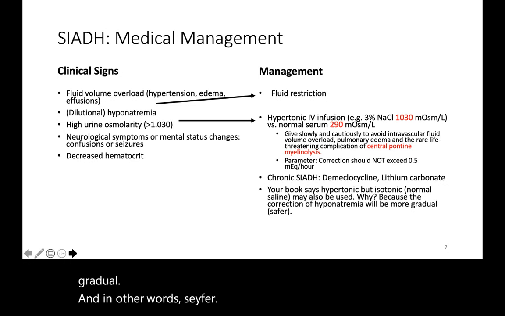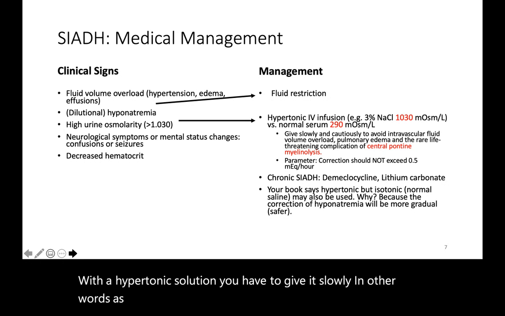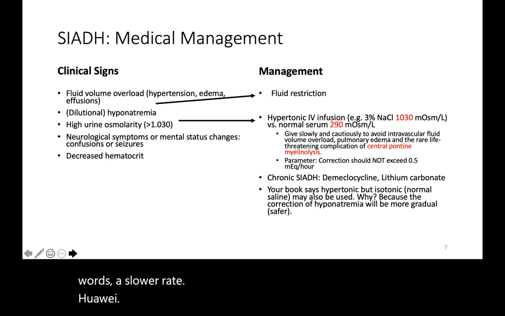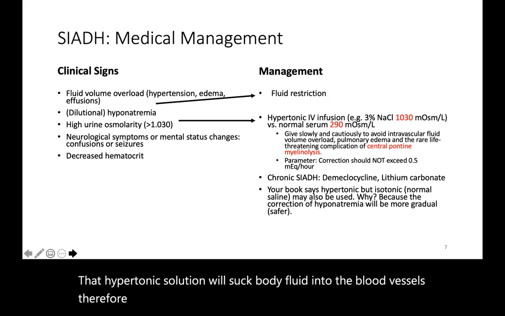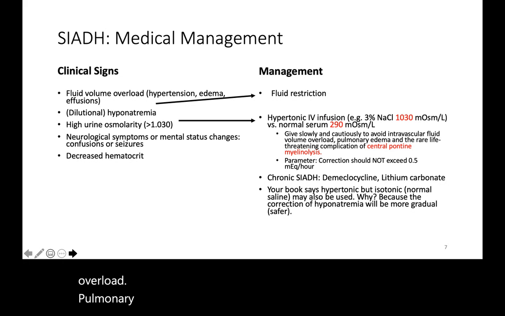Here is what is important for you to know. With a hypertonic solution, you have to give it slowly, in other words, at a slower rate. Why? That hypertonic solution will suck body fluid into the blood vessels. Therefore, the risks are intravascular fluid volume overload, pulmonary edema, and central pontine myelinolysis.